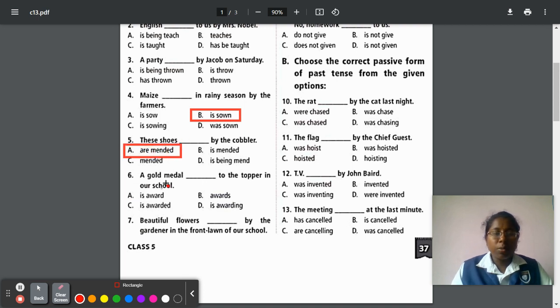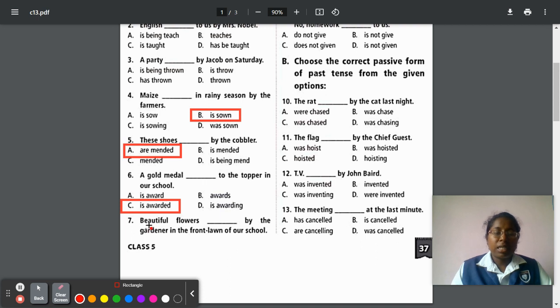Next, a gold medal dash to the topper in our school. So award is the verb. When the verb is converted into past tense, it will be awarded. And gold medal is one singular thing. So is awarded. Option C is the correct answer.